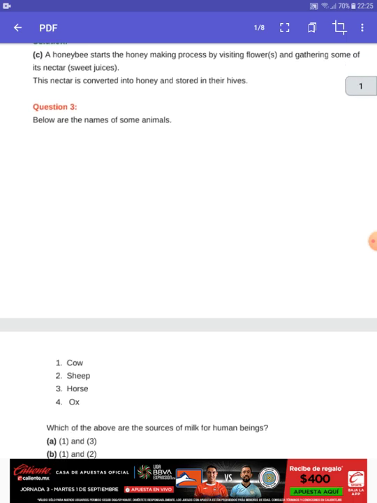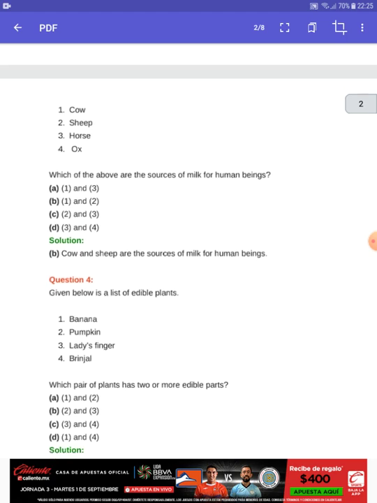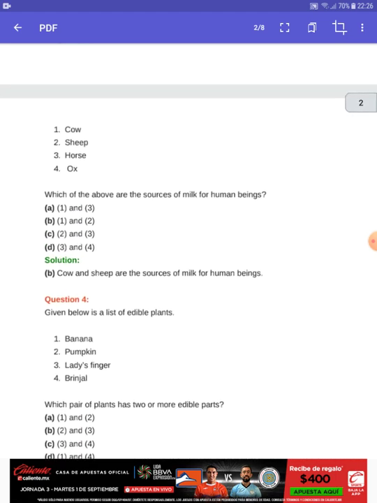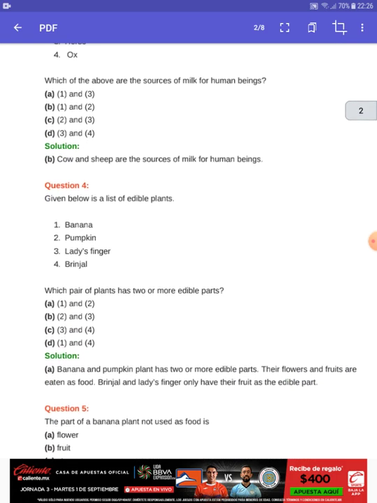The third question: below are the names of some animals: cow, sheep, horse, ox. Which of the above are the source of milk for human beings? So for human beings, cow and sheep are the source of milk. That is 1 and 2, that's option number B.